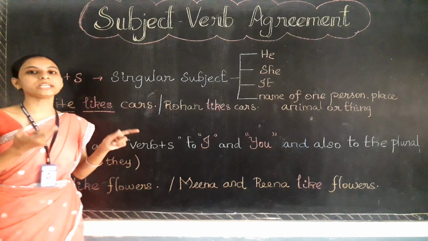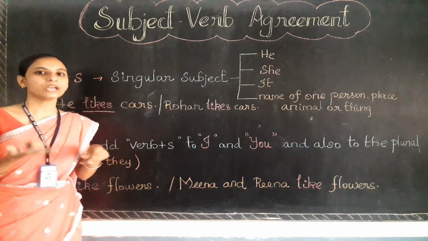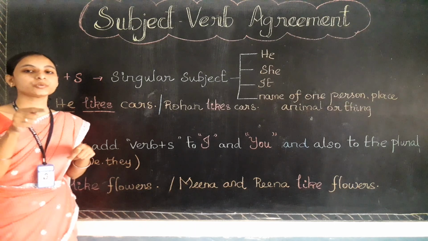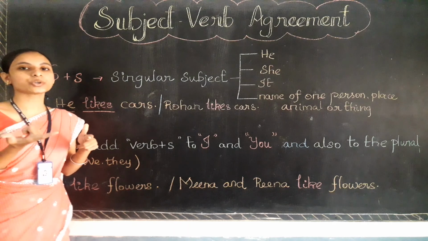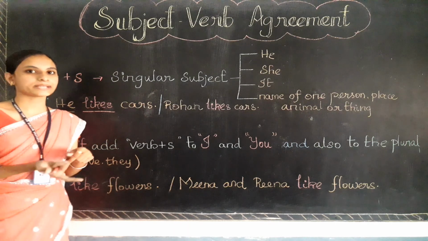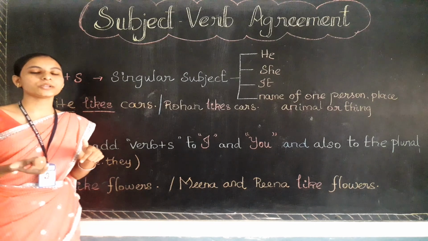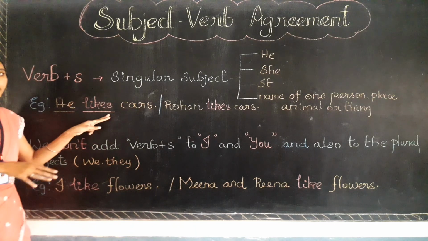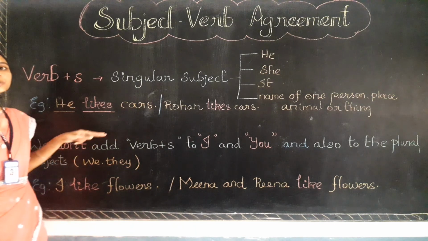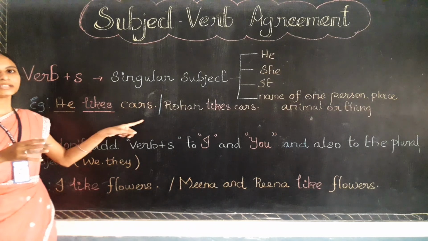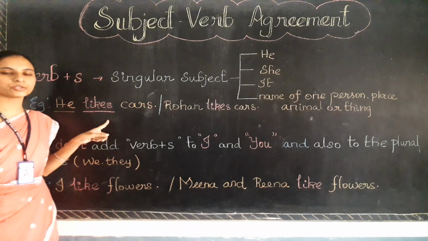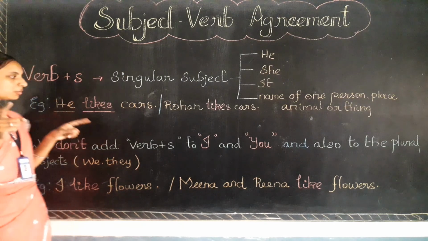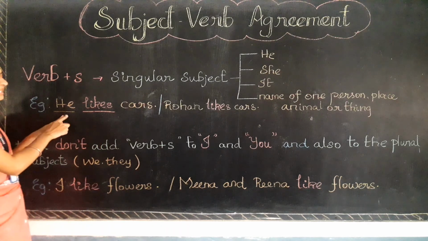Suppose I am telling you, she play football, that is wrong. What do I need to add? I need to add s to the verb, so that it will show the singular subject as well as the present time event. Okay. So whenever you are using a singular subject in the present time, the verb should come with s only. He likes cars. You should not say he like car. By removing s, you should not say or write such sentences. That will be out of agreement. That will be very wrong. So this is the agreement between the subject and the verb.